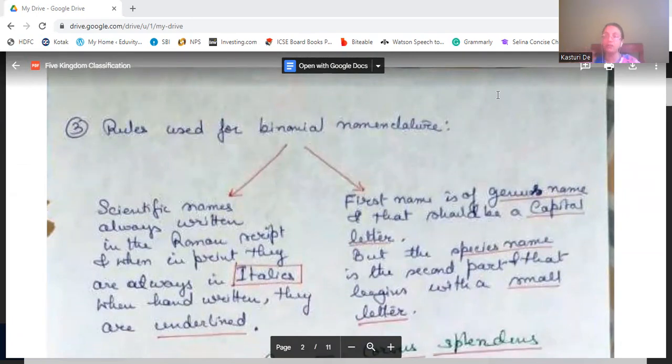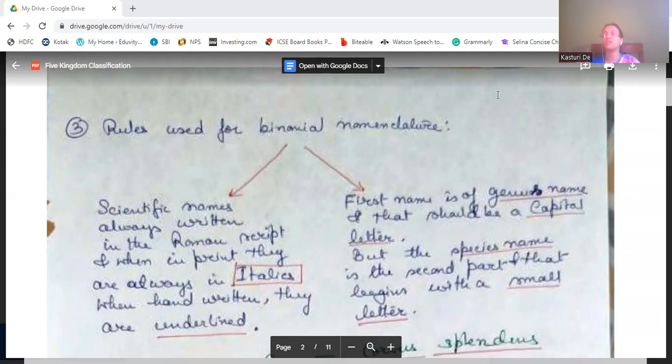When printed in books, they remain in italics. And when they are handwritten, when we write on a copy or any paper, we should underline both the names. That is the first name, the generic name, and the second name, the specific name. Both of them should be underlined.